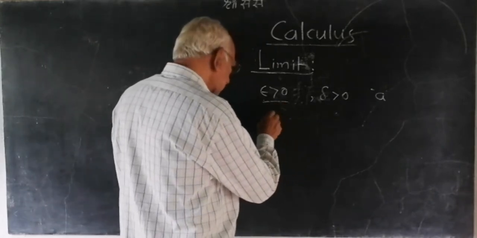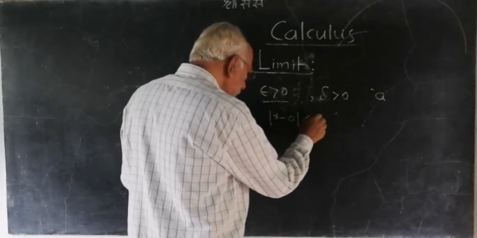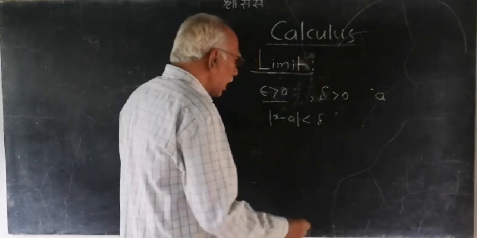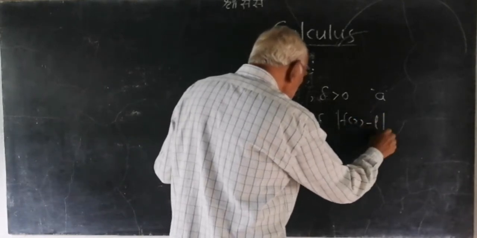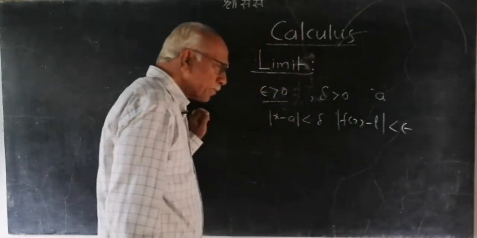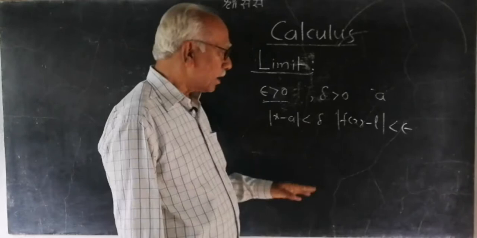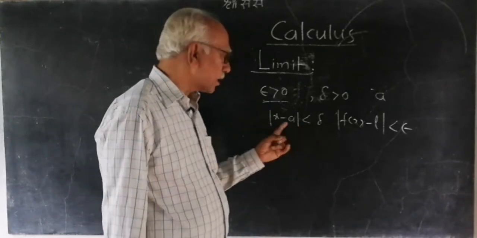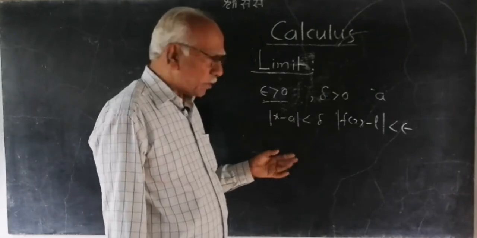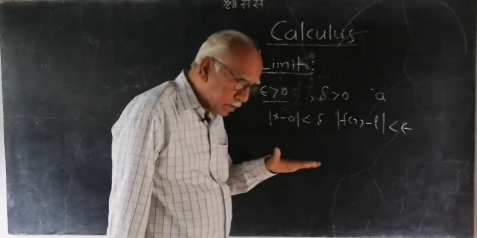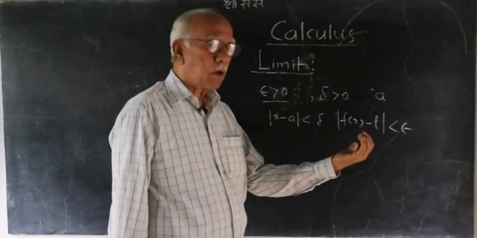See what happens here. The difference between x and a will be less than delta, and the difference between f(x) and L will be less than epsilon. Whenever the absolute difference between x and a is less than delta, the two numbers are very close. x is a variable, and it approaches a either from the left or from the right.